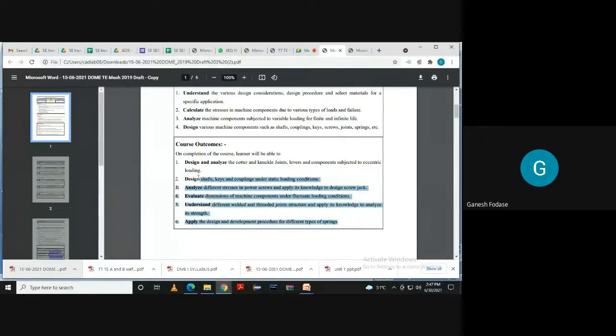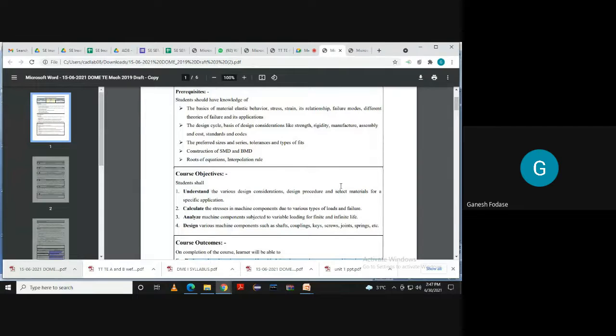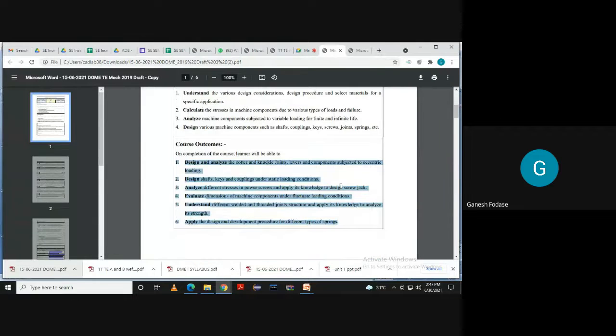One thing I want to tell you: if you take all these subjects as time pass or just for the purpose of study, as theoretical, then it is of no use. Take every subject seriously. Every subject has its own meaning. Let's say strength of material. Even though it looks theoretical, it is not theoretical. In actual practice, when you are going to design something, strength of material, theory of machines, design of machine element one, MSD (mechanical system design), vibration, all these design related subjects are very important. But you should show clear interest in that subject. Then only you get the idea. If you ignore theory of failure, then how will you understand it?